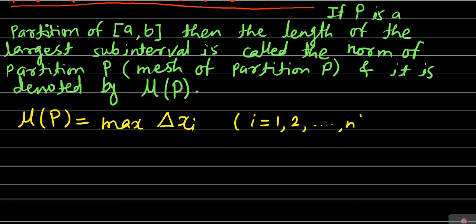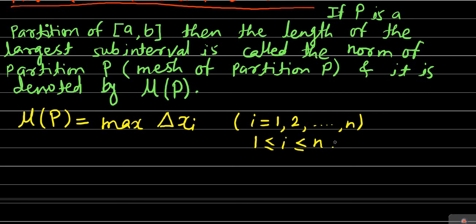I equal to 1 to n can also be written as 1 is less than or equal to i, which is less than or equal to n. So mu of P is the length of the largest subinterval. The length of the largest subinterval is called the norm or mesh of the partition, and we denote it by mu of P. So mu of P is equal to the maximum delta xi where i lies between 1 and n.